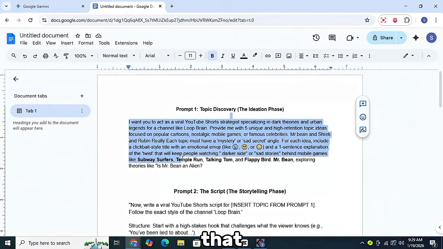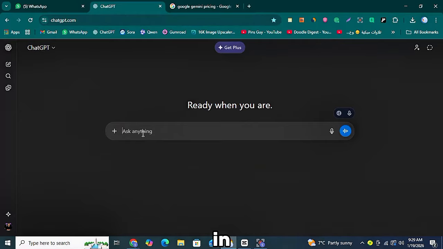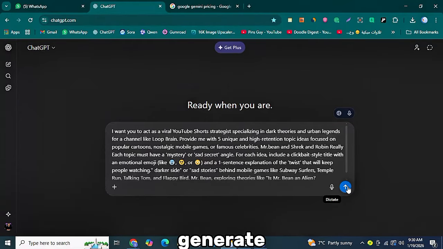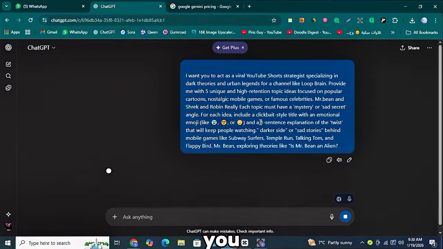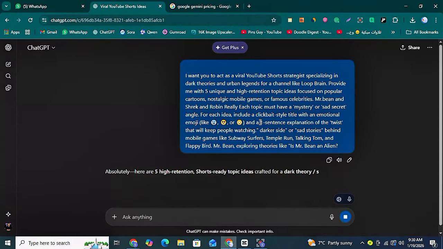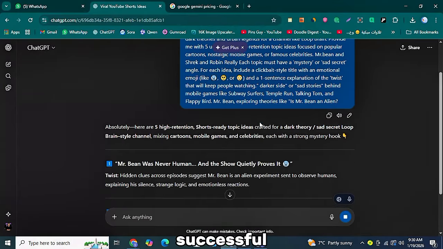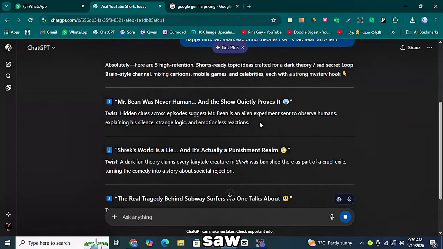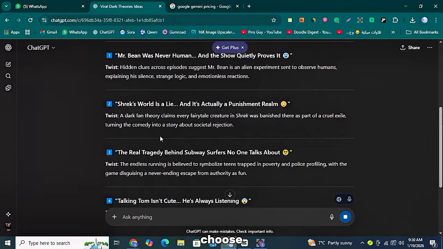For that, take the first prompt from the document, copy it, and go to ChatGPT. If you haven't already, you will need to log in or sign up. Once you are in, simply paste the prompt into the chat box and click Generate. Instantly, ChatGPT will provide you with 5 viral topic ideas, perfectly aligned with the style of the successful channels we just saw. From these generated topics, you choose one.